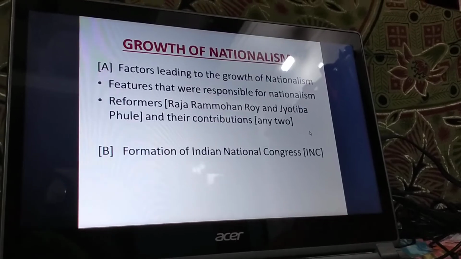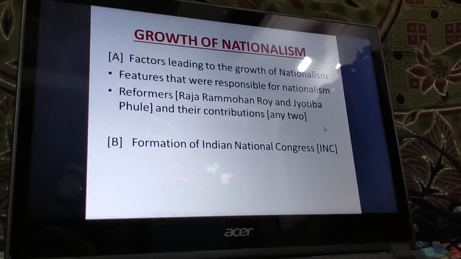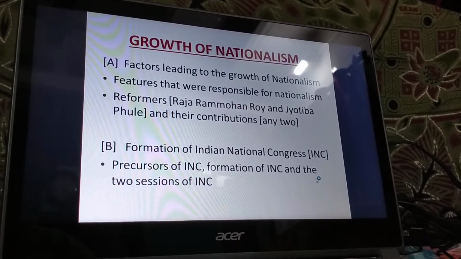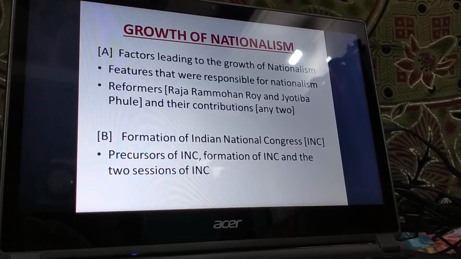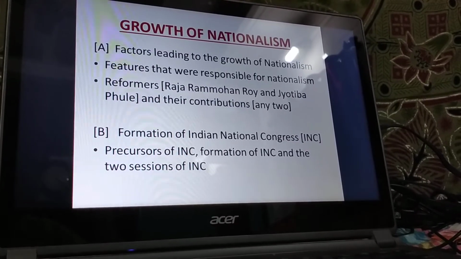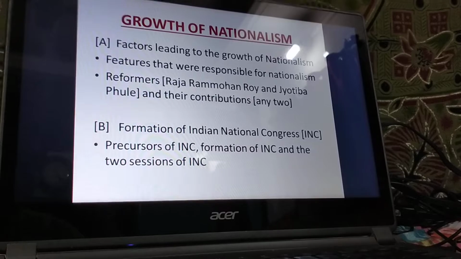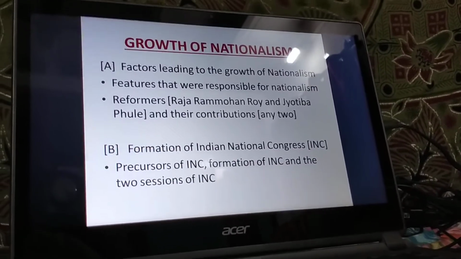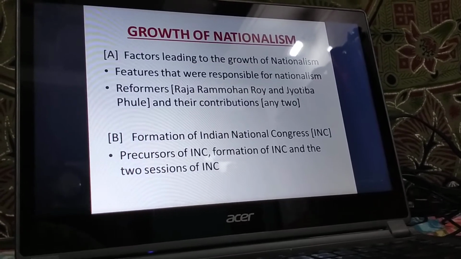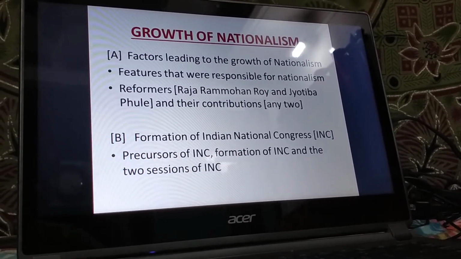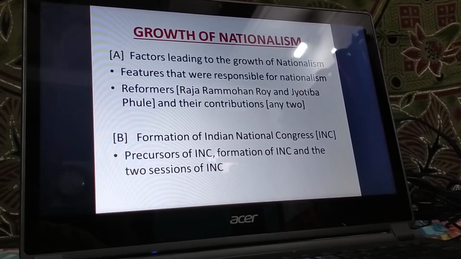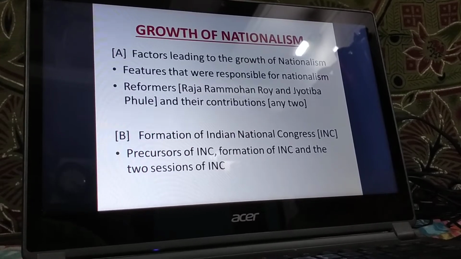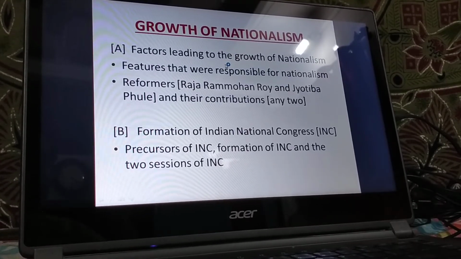The next part that we'll be dealing with is the formation of Indian National Congress. Under this we will be learning the precursors of Indian National Congress, how those precursors, that is the political associations, led to the formation of Indian National Congress, and the 2 sessions of Indian National Congress. Alright, I have explained these two in 2 different videos. Today's video is dedicated to factors leading to the growth of nationalism, and we'll be studying everything under that.